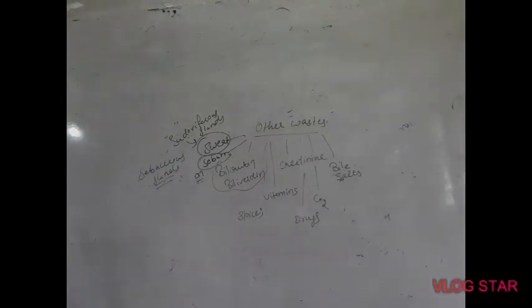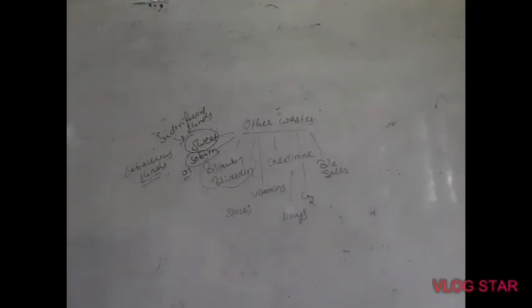So this was all about extra or other metabolic waste which are excreted along with urea, uric acid and ammonia. So this was all about today's topic. Next we'll move on to the human excretory system, that we'll study in the next video.